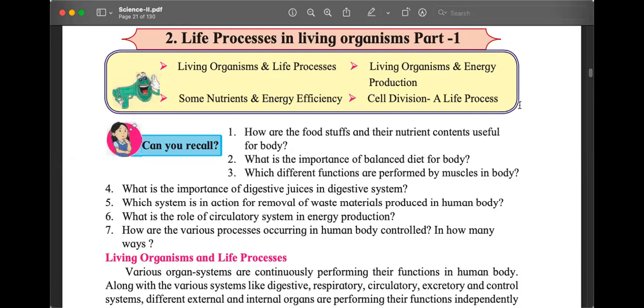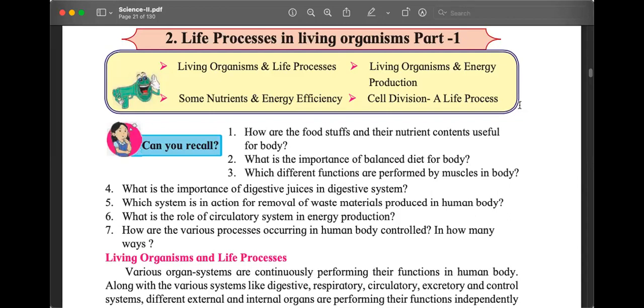Can you tell me what a balanced diet is? Okay. Once again, I'm not seeing any answers. I'm not hearing any answers. I hope you are able to see me and hear me.